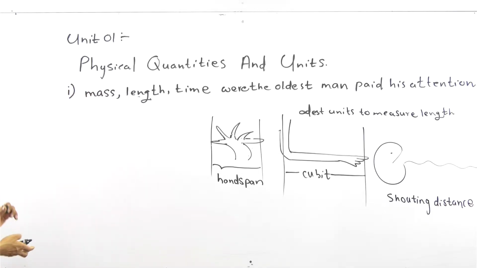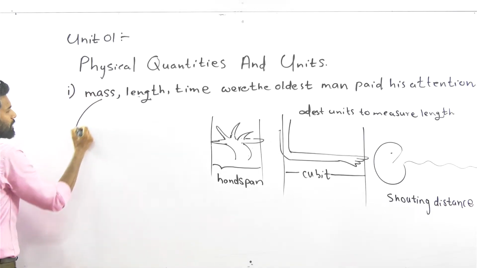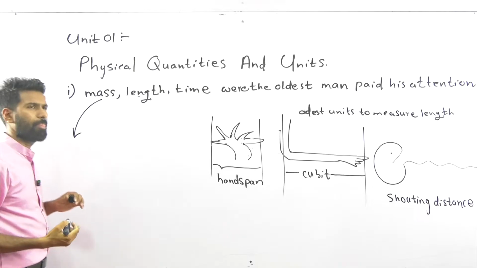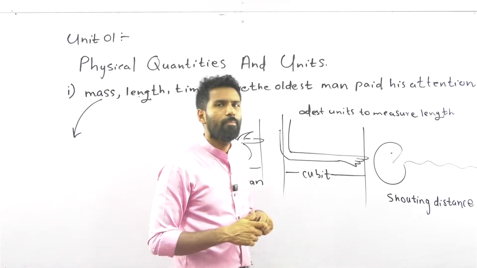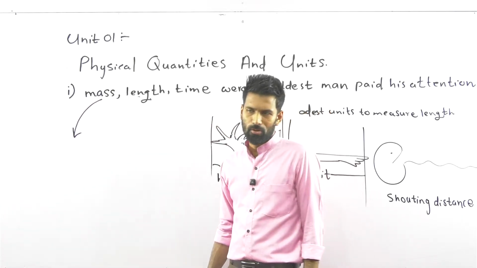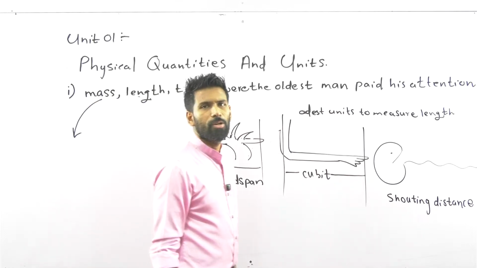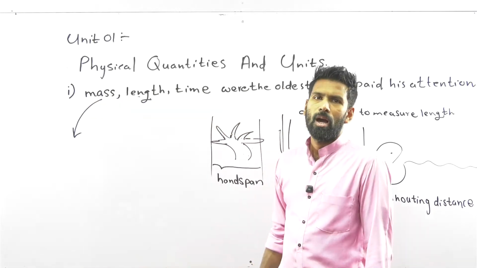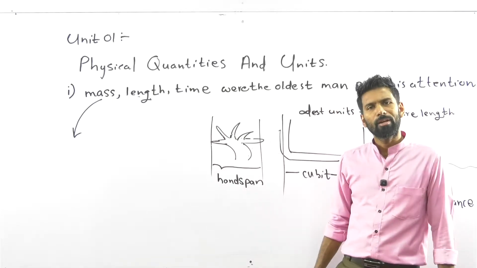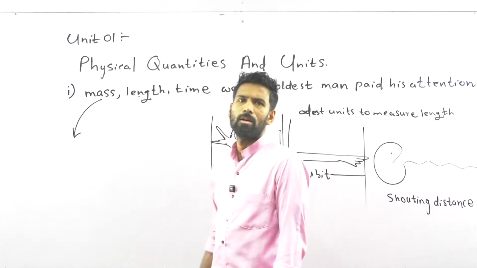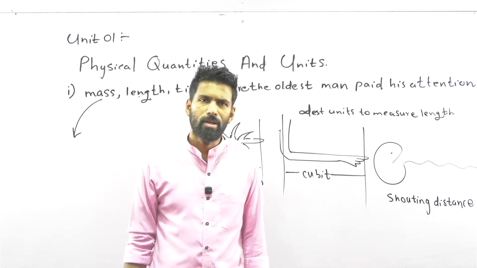And can you tell me the oldest units to measure the mass? How was the mass measured in the old days?